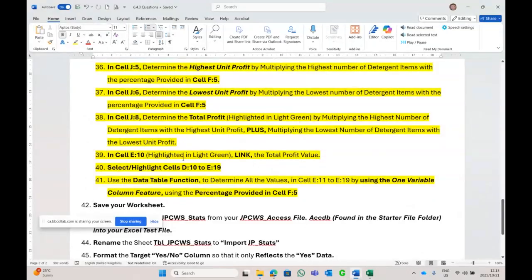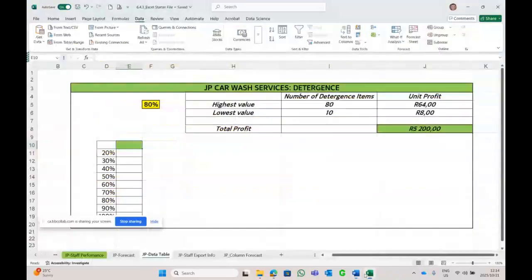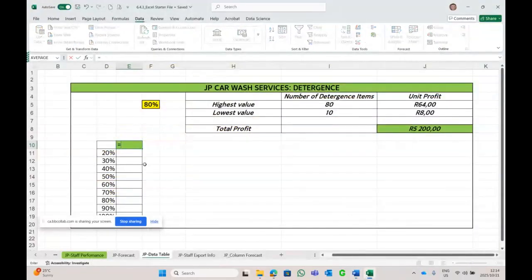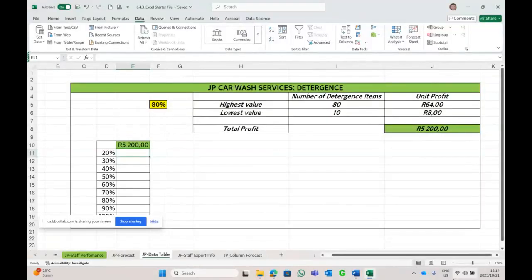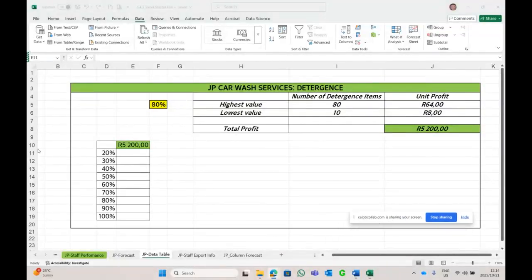Plus that one that we did. Link it to E10. Is equal to, click on the value and enter. Voila. Now they want me to determine what? Let's move this thing a bit to the right.